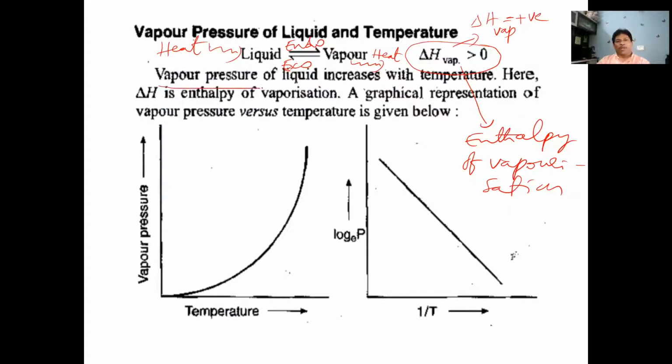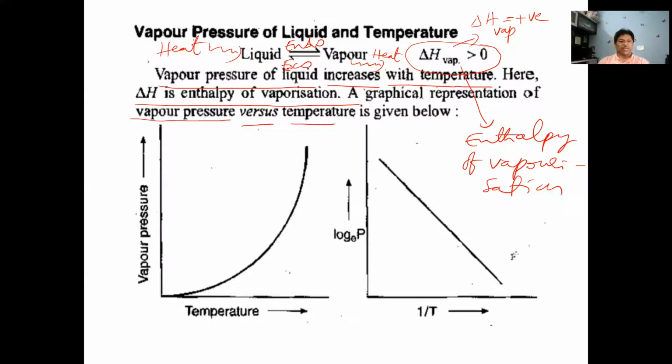And vapor pressure of a liquid increases with temperature. In general, when temperature increases, the liquid absorbs more heat energy and easily converts into vapor, meaning the quantity of vapor getting formed is more. The formation of vapor from liquid will be more if temperature is higher. So here delta H is the enthalpy of vaporization.